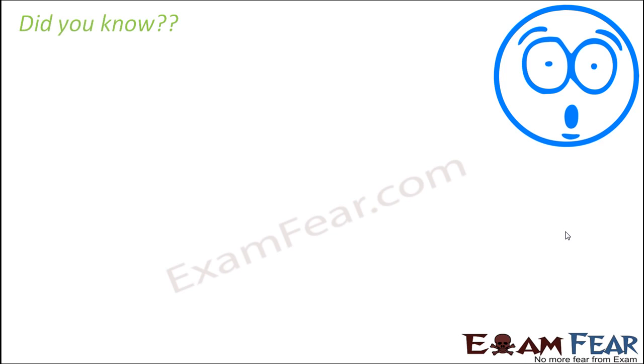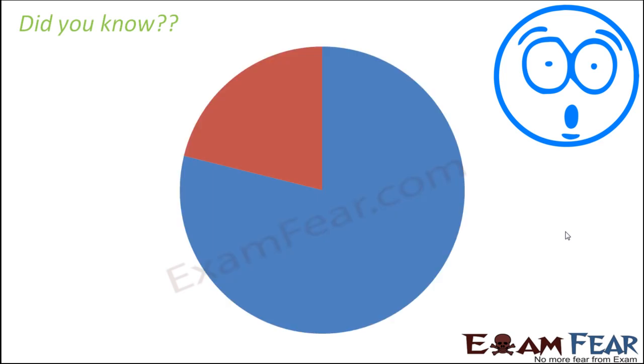Now you will be surprised to know that a cell spends most of its time in preparing to divide. So here in this graph, a pie chart which you see, the blue colored area represents the time spent by a cell to prepare for cell division. So it is actually not dividing, it is just preparing itself to divide. So just imagine, most of its time it is spending in preparing, and the red colored portion which you see, that is the area where actual cell division takes place.